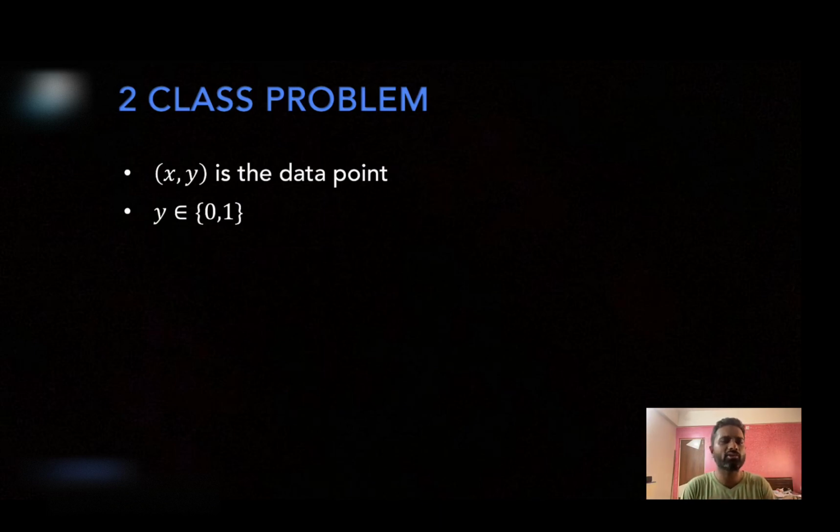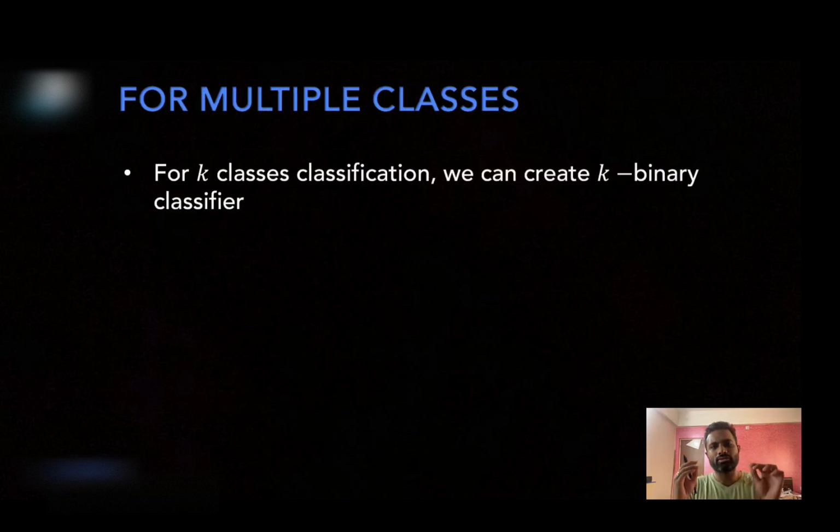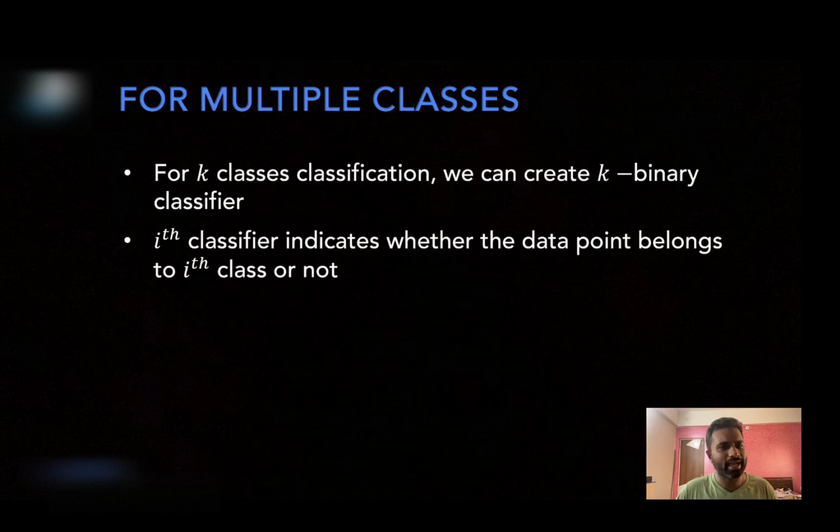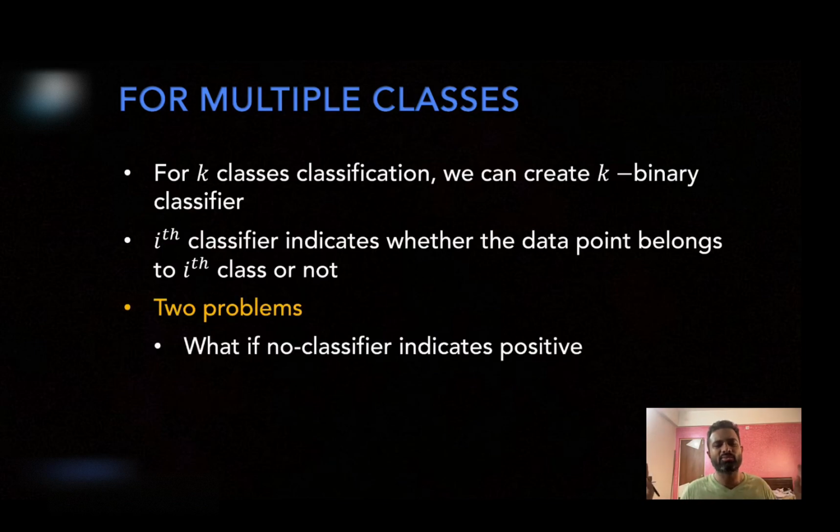Actually, the multi-class problem is just an extension of the two-class problem with slightly added complexity, so I will just touch upon it. Let's say you have k classes. For k-class classification, you can create k binary classifiers, and the ith classifier will indicate whether the data point belongs to the ith class or not. This is a reasonable model, but you might encounter two problems. You have k classifiers and you give a certain data point, but no classifier says that this data point belongs to its class. So which class label will you assign to this data point?